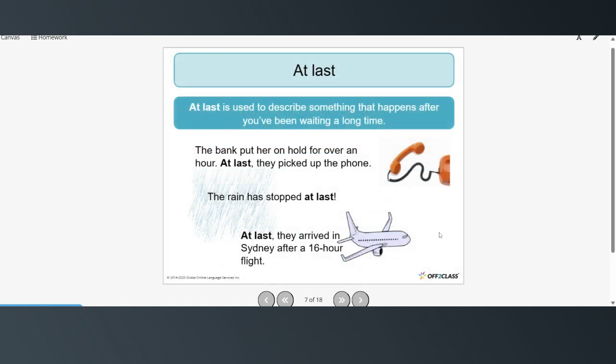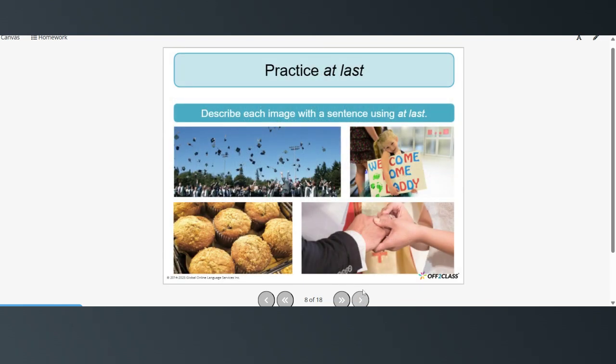At last is used to describe something that happens after you've been waiting a long time. The bank put her on hold for over an hour. At last, they picked up the phone. The rain has stopped at last. At last, they arrived in Sydney after a 16-hour flight. So you can practice at last by writing some sentences about these pictures using at last. And if you'd like, please share your sentences in the comments.